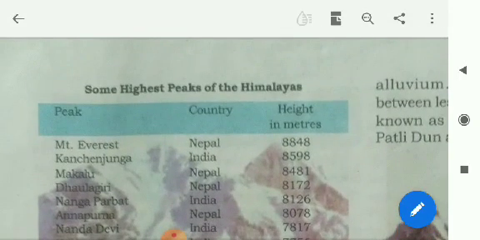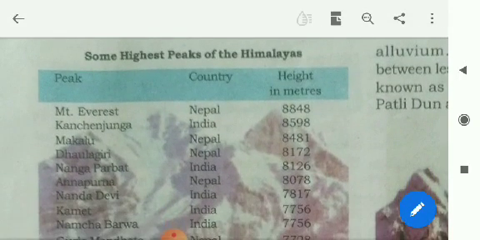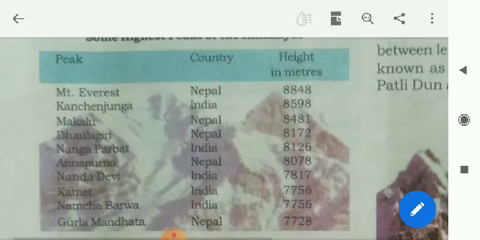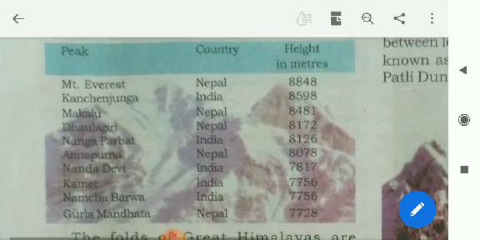Some highest peaks of the Himalayas we shall see here. Mount Everest, located in Nepal. This is the highest mountain peak in the world. Its height is 8,848 meters.